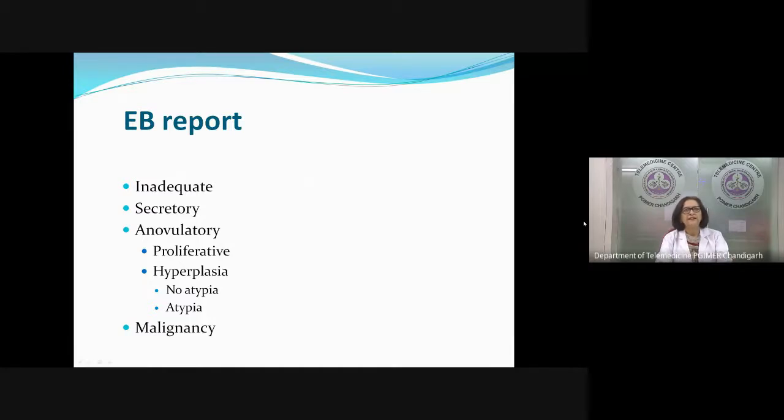Now we have done an endometrial biopsy. Structural causes we have ruled out by ultrasound, and we have taken a tissue sample. Now what we will try to understand now is how do we manage and how do we act according to the endometrial biopsy report.